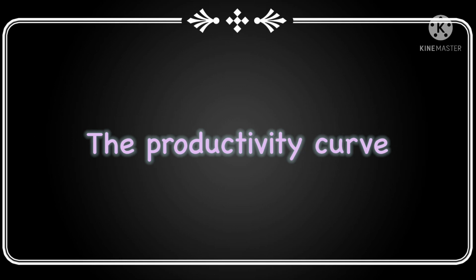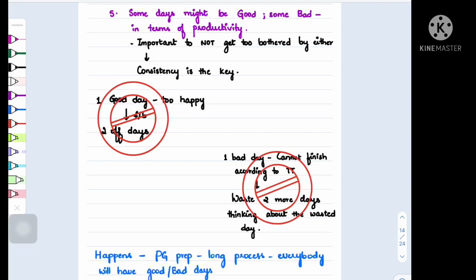The productivity curve. Let's face it, we are not machines, and nobody can continuously and consistently follow everything that they have planned in the entire span of PG prep exactly how they want it to be. There are going to be some really good days. Some days, due to some reason or the other, you might not be able to read as much as you wanted, or you might not be able to touch your books at all. Everybody will have these days because it's a long process. It is important to minimize either of the extremes and work consistently.